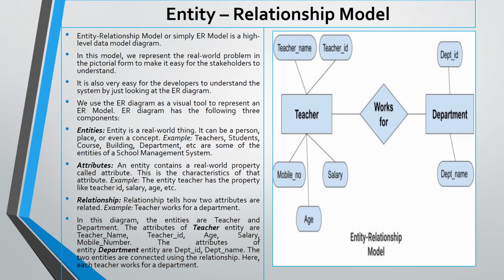In this diagram, the entities are teacher and department. The attributes of the teacher entity are teacher name, teacher ID, age, salary, mobile number. The attributes of the department entity are department ID, department name. The two entities are connected using the relationship. Here, each teacher works for a department.